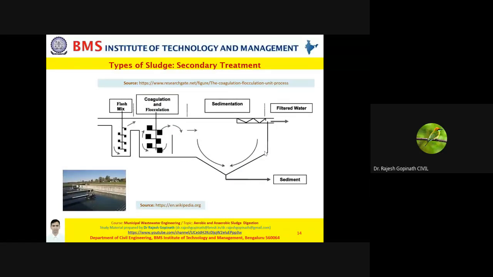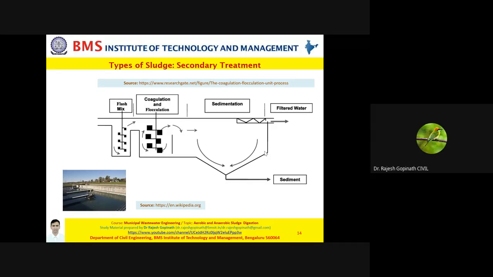You know very well that, depending on the characteristics, you can also go for secondary treatment wherein you employ chemical precipitation. You tend to go for flocculants, so you have the formation of flocs, and you also have settlement taking place. Now basically what will this sludge contain?